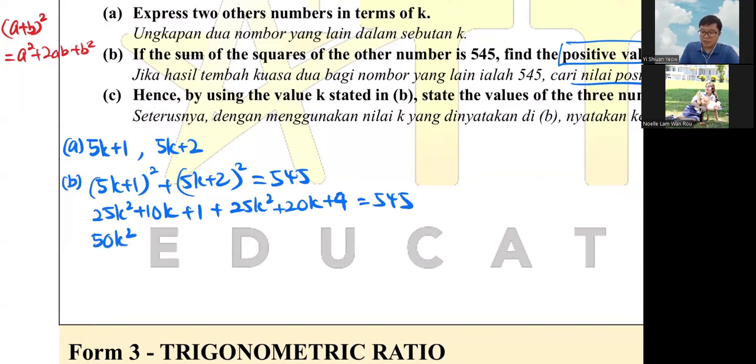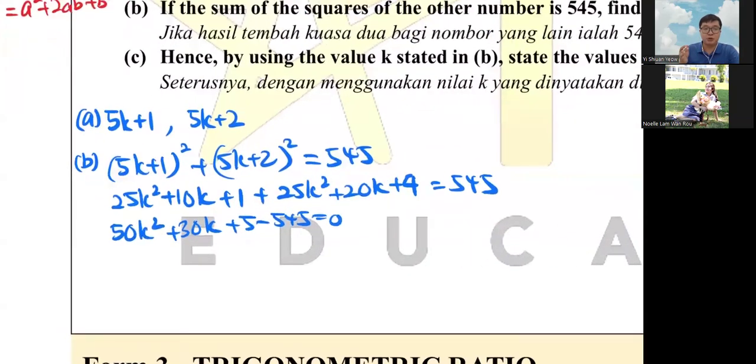For the K, we got 10K and 20K, so we got 30K. The number 1 plus 4 is 5. 5 minus 545 equals to 0. Because you want to find K, you must be using the quadratic equation equals 0. So that's why you need to make the right side 0. So the 545 on the right side, bring it to the left side, become minus 545.